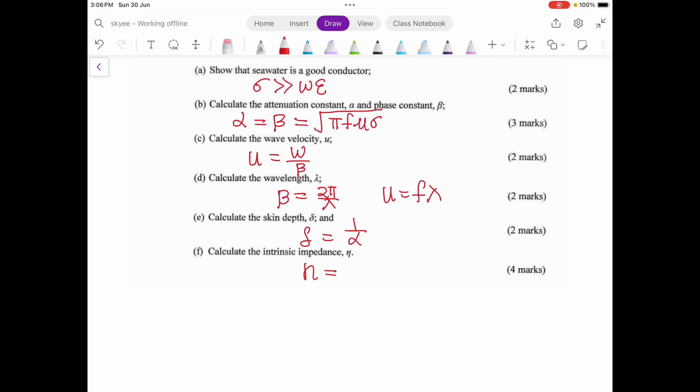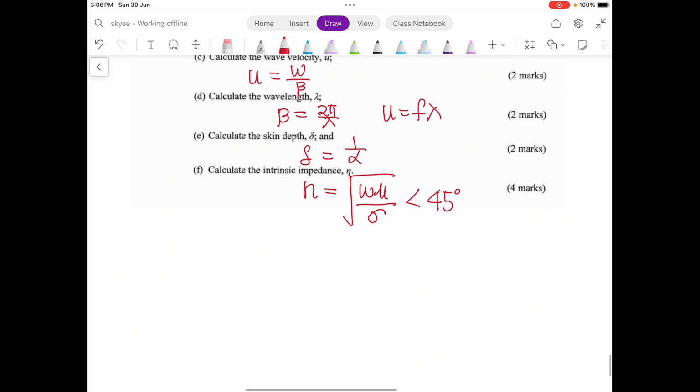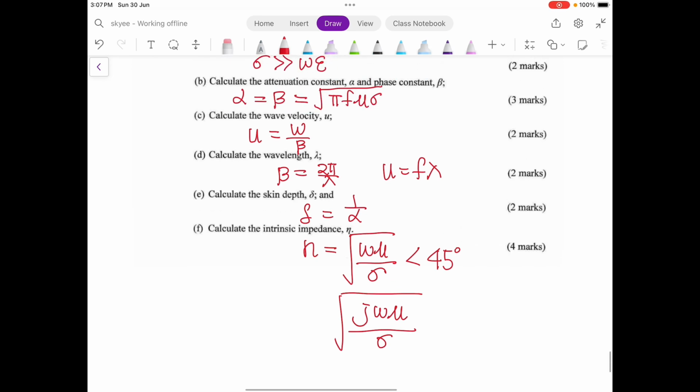For a good conductor, the intrinsic impedance will be square root of omega mu over sigma, and the angle is 45 degrees. Or you can calculate using square root of j omega mu divided by sigma. So this is the intrinsic impedance of a good conductor.